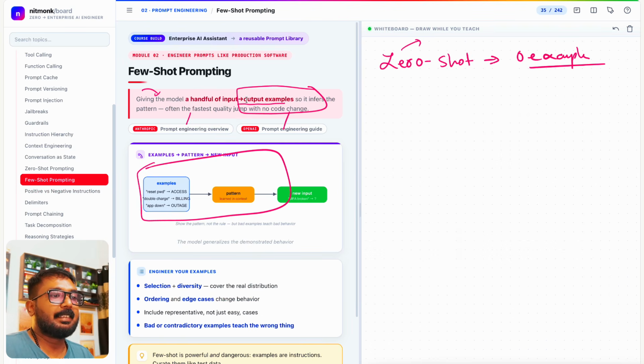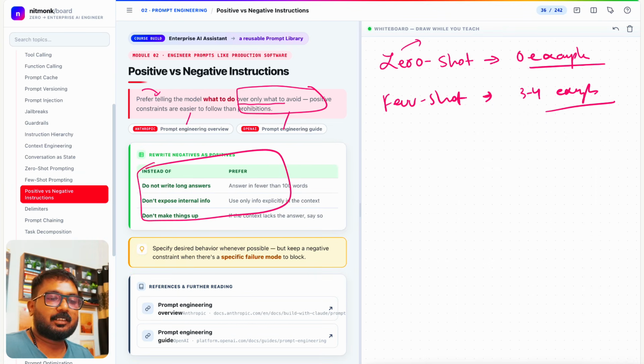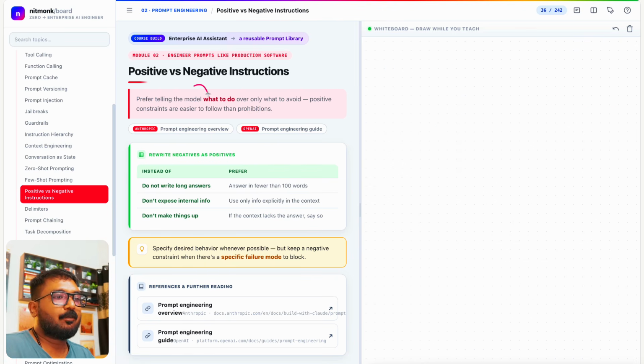Few-shot prompting: at least a handful of input and output examples. That is few-shot. I think we already covered it, but let's say 3-4 examples. So that is few-shot and zero-shot. Positive and negative instruction we already told you earlier. Here it's like what to do, not only what to avoid. That is positive and negative.